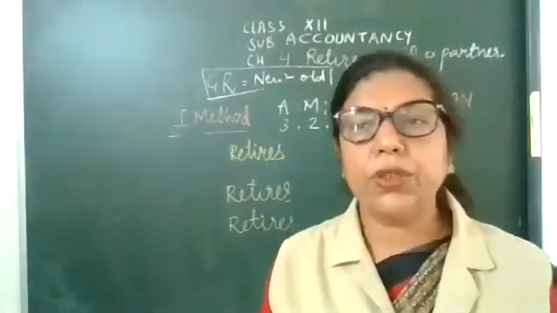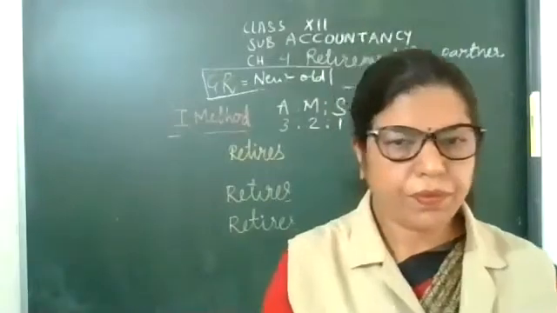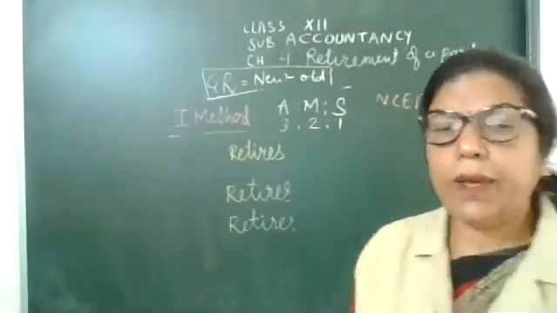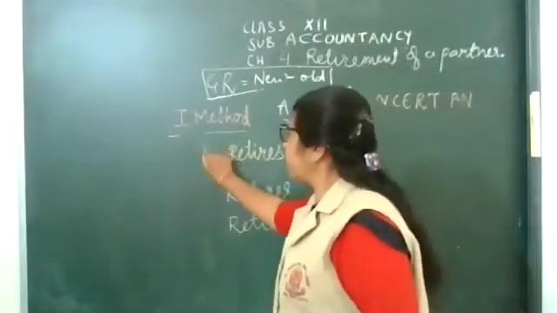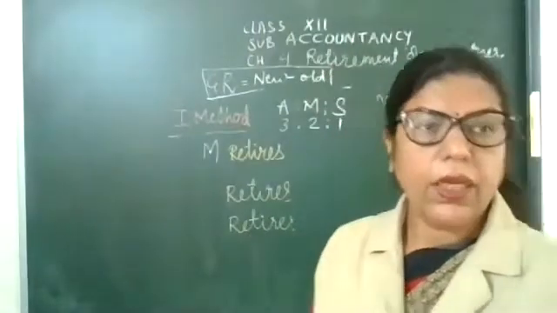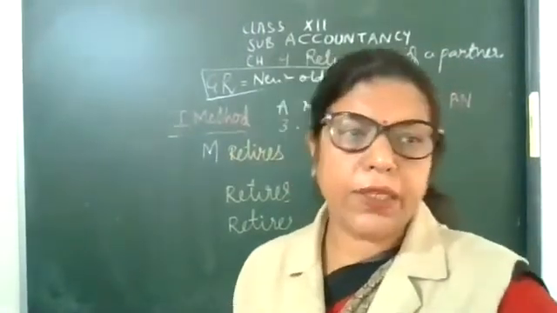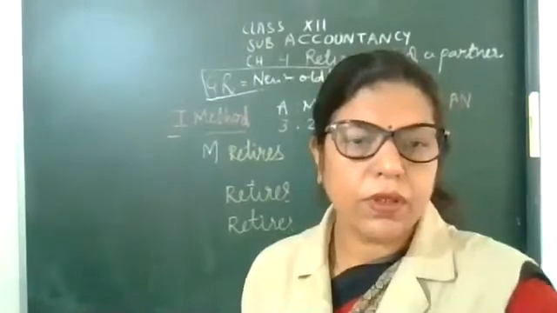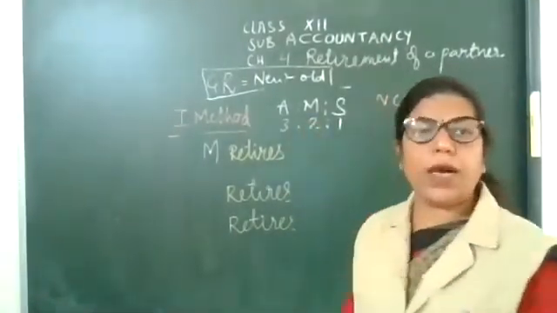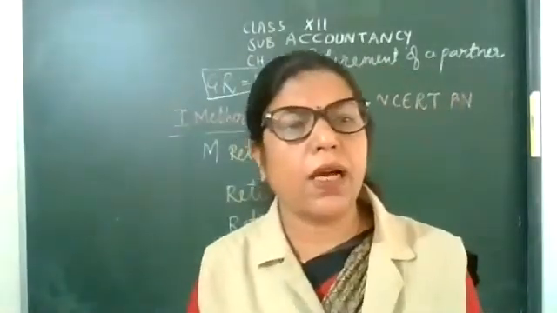Now calculate new ratio if M retires. Yes, if M retires. If M retires, it means who are the remaining partners now?